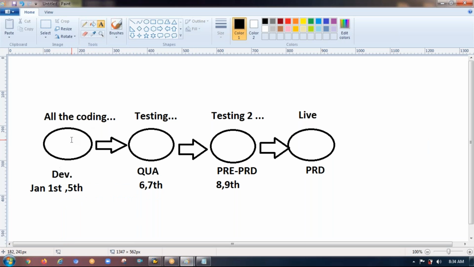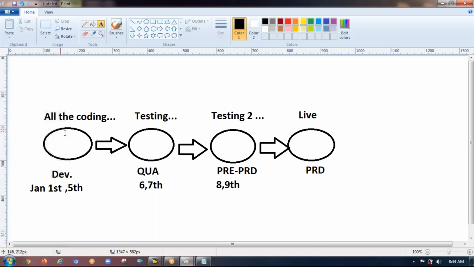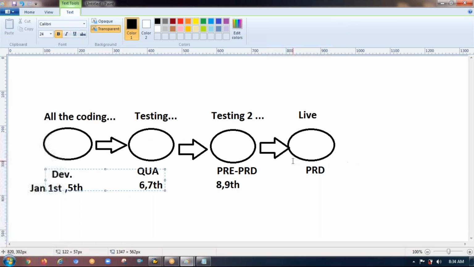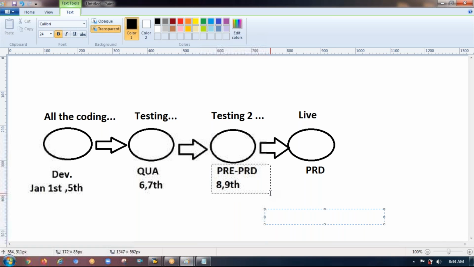It is not that code will be moved directly from dev to live, directly from dev to production. No, because all these systems are tightly coupled. You cannot move the code from dev to live directly. All this testing should be done and all these servers should be touched: 6th and 7th quality, and pre-production on the 8th and 9th.